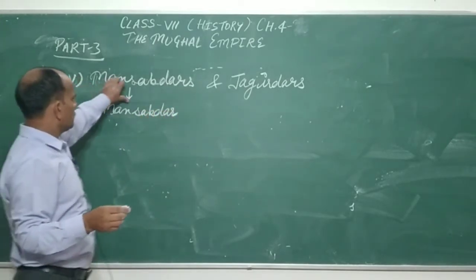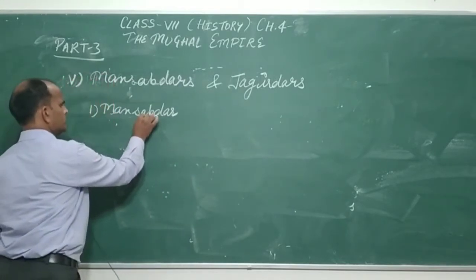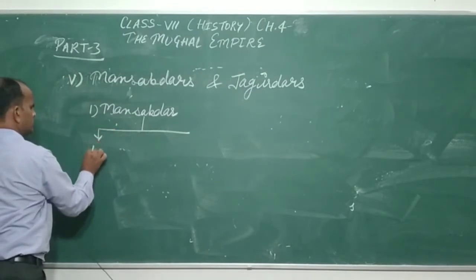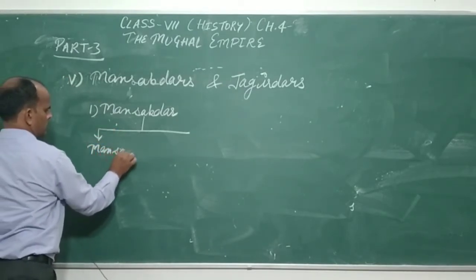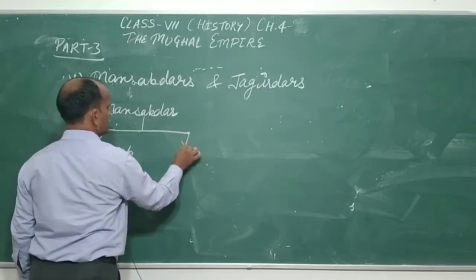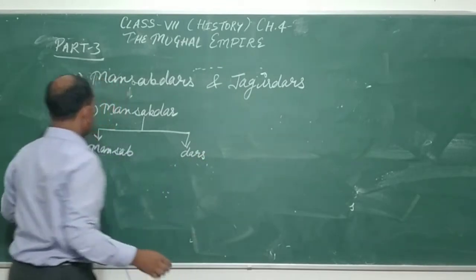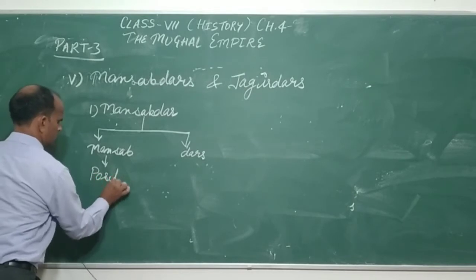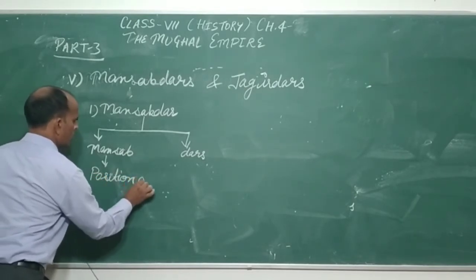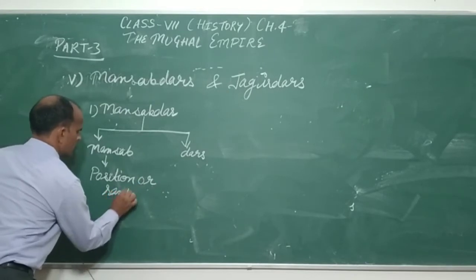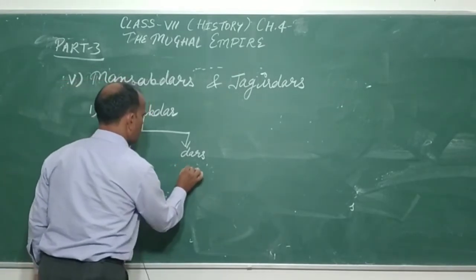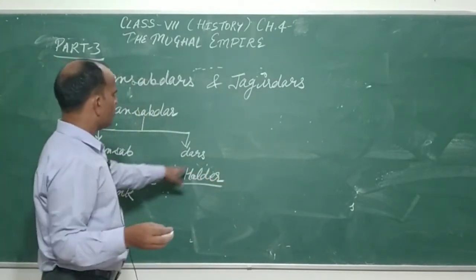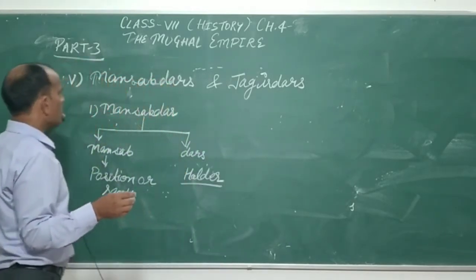Mansabdar, you know that this word is derived from two words: Mansab and Dar. Mansab means position or rank, and Dar means holder. It means any position or rank holder is called Mansabdar in the Mughal Empire.